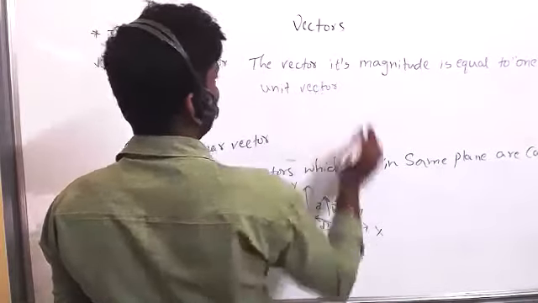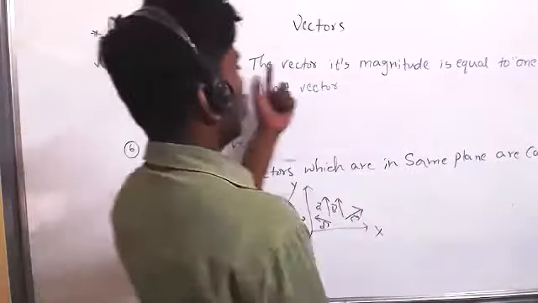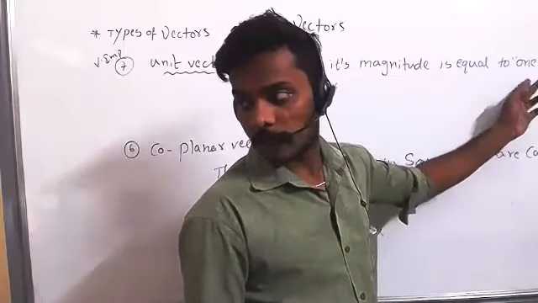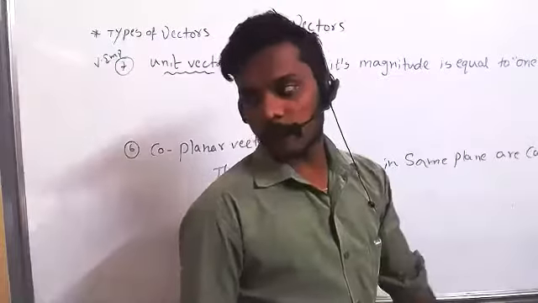Sir, that side is not seen. Okay, the vector whose magnitude is equal to 1 is called a unit vector.